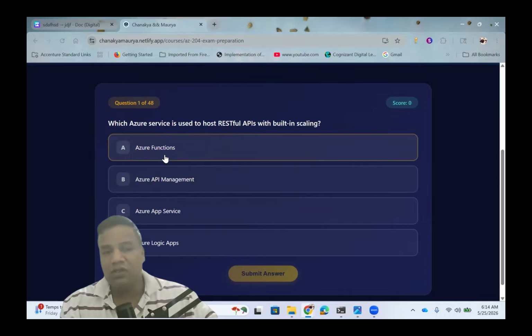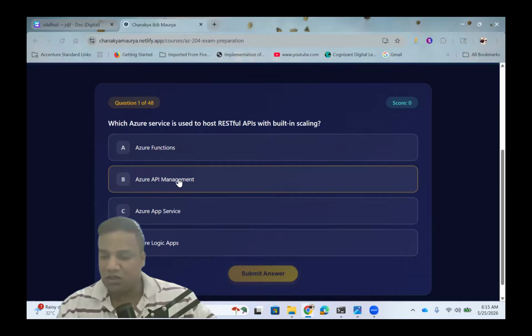It is good for small apps or small features, small things, like API import, but not primarily for hosting a RESTful API. So this is not correct. Azure API Gateway, what was that? API Gateway is for publishing, securing, and monitoring APIs, not for hosting them. So this is also not the answer.